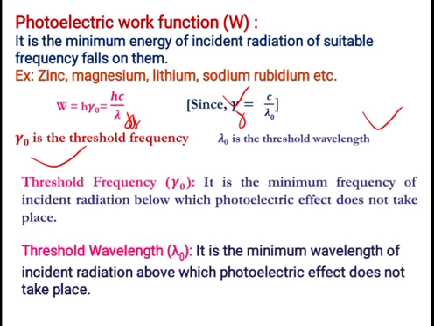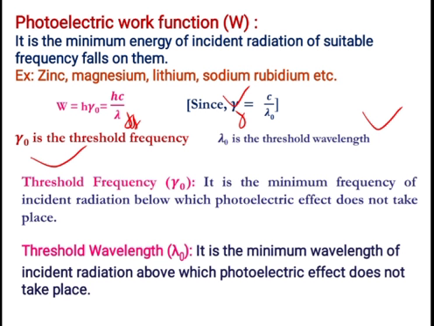What is threshold frequency? It is the minimum frequency of incident radiation below which photoelectric effect does not take place. Minimum frequency is required to emit the electrons. If we go below that value, then the electrons will not come out.